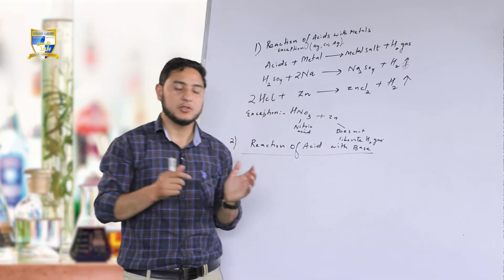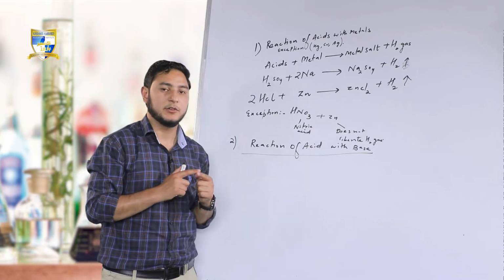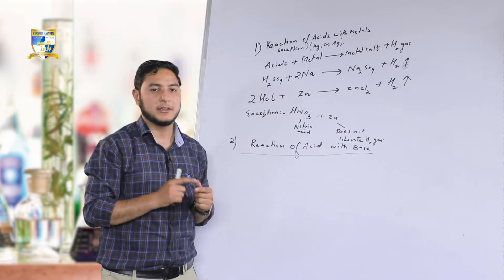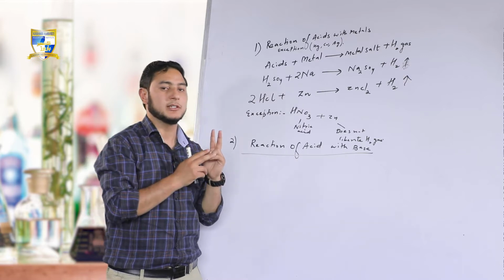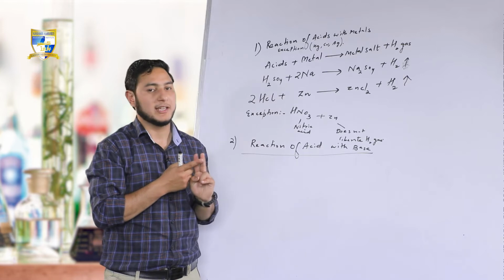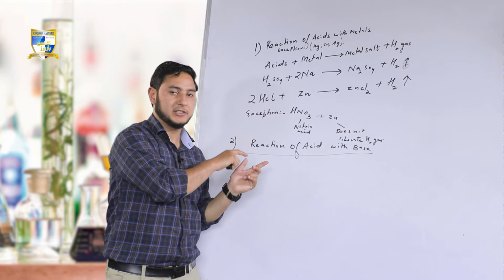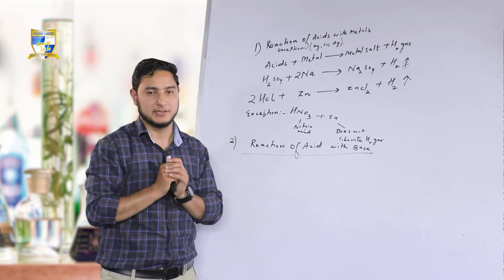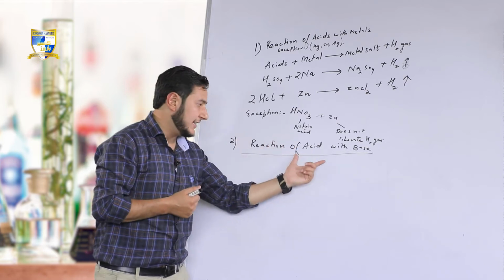The reaction is called a neutralization reaction. If you remember, double displacement reaction in your first chapter, chemical reaction equations. That was a type of chemical reaction. In double displacement reaction, we studied that there are two types: first, the precipitation reaction, and second, the neutralization reaction. Neutralization reaction is a double displacement reaction where two ionic compounds in their aqueous state exchange their partners, exchange their ions.